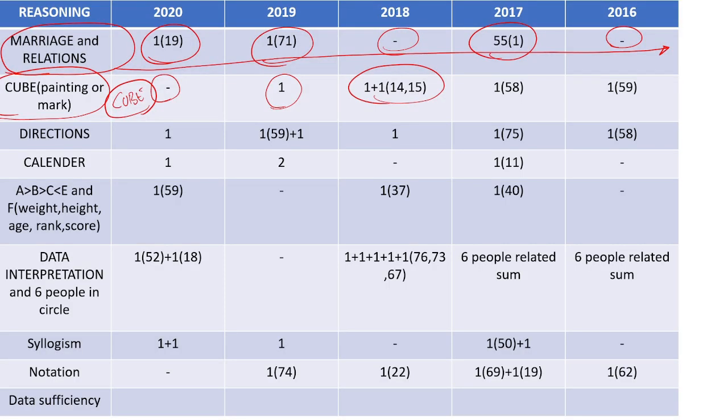Cube is a little tough, but I think this can be done, and this one is easier. The direction question comes every year, see this year 2 questions. In the bracket I have mentioned the question number. In 2016, if you go, 58 will be the question on direction. You can check that also. I am giving you data, all of them. I am not predicting.